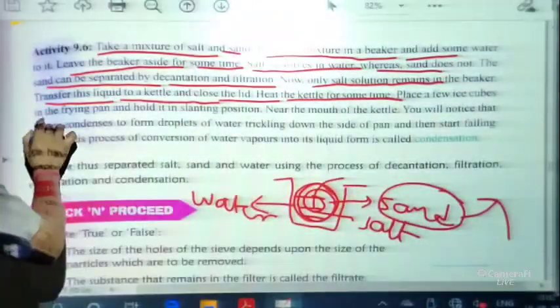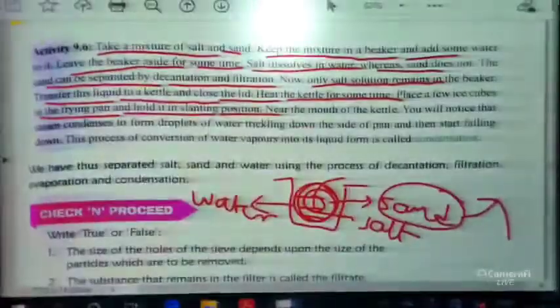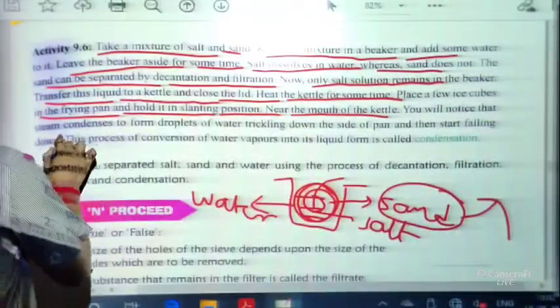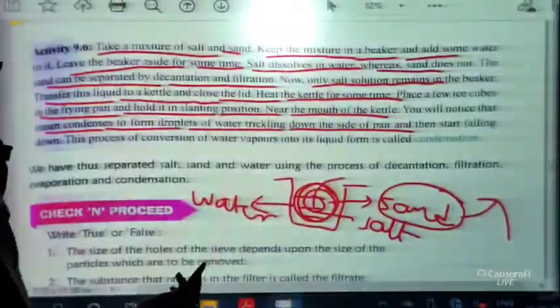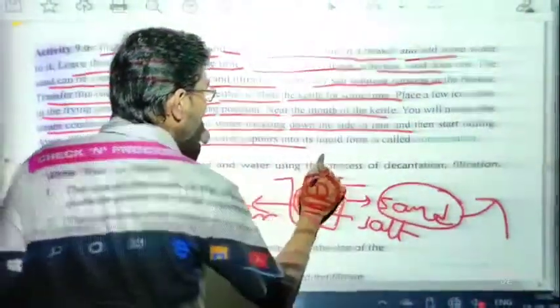Now place a few ice cubes in the frying pan and hold it in a slanting position near the mouth of the kettle. So what will happen? You will notice that the steam condenses to form droplets of water trickling down the side of the pan and then start falling down. This process of converting the water vapors into liquid is called condensation.